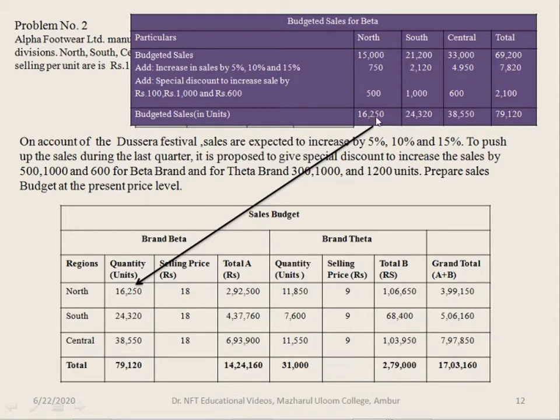Now we'll just record the details of budgeted sales of Beta alone. 16,250 in case of north, 24,320 of south and 38,550 of central. Totally it is 79,120.